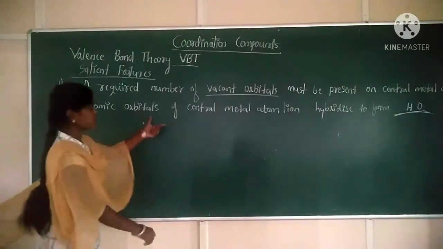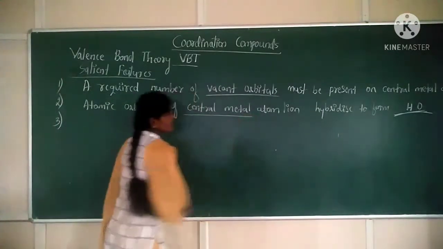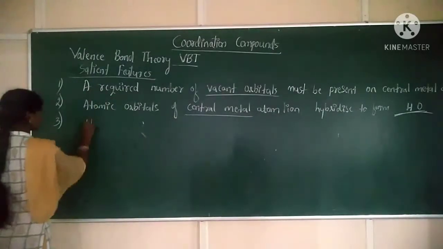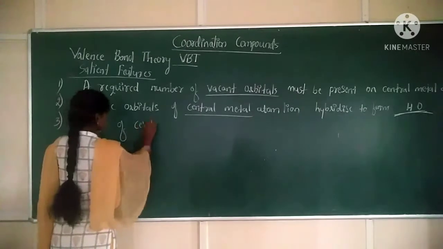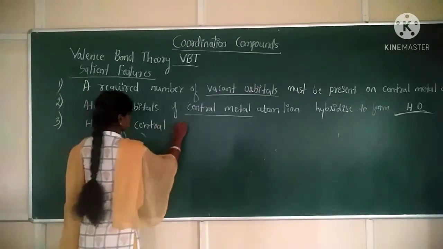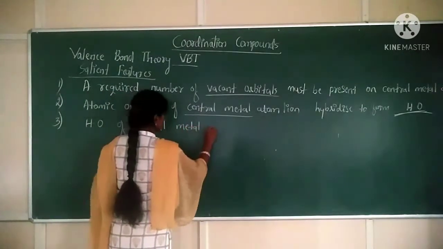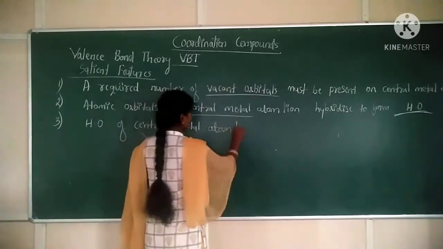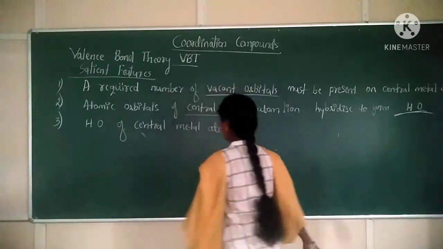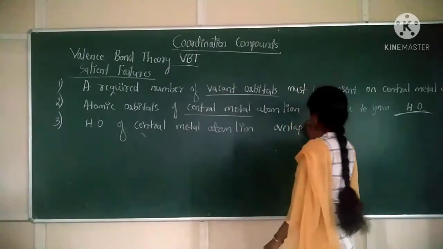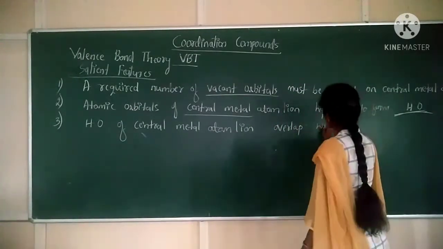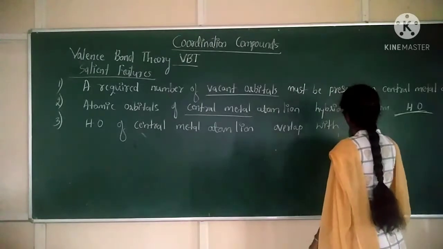Next, the third salient feature is that hybrid orbitals of the central metal atom or ion overlap with the ligands.